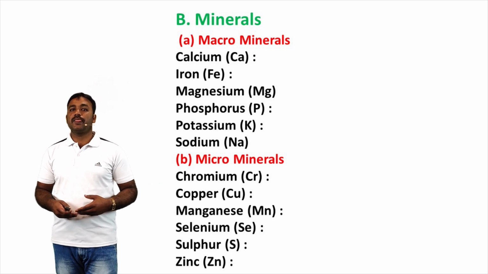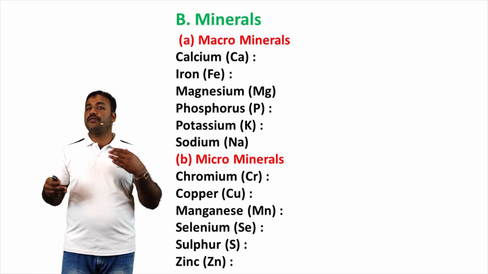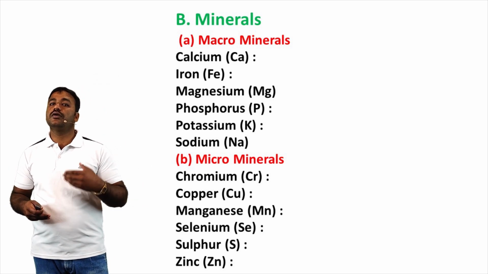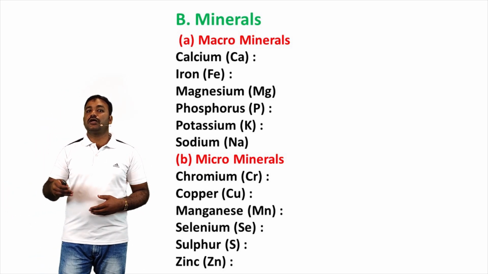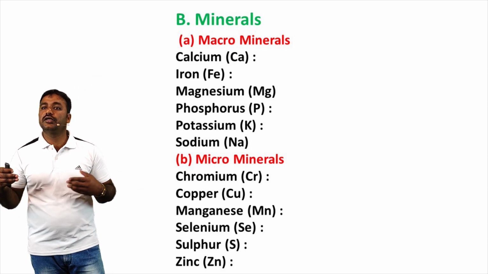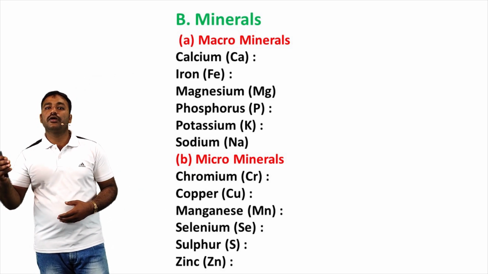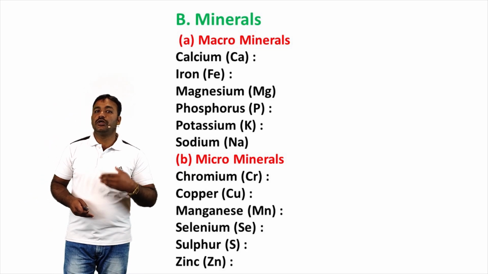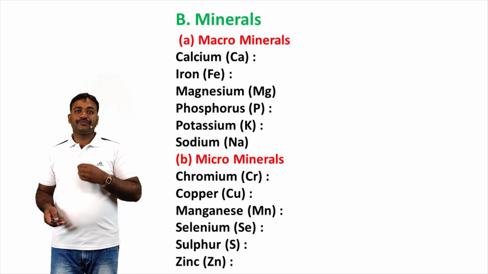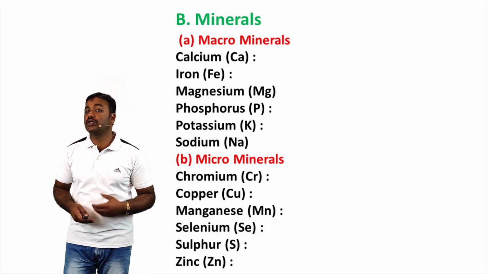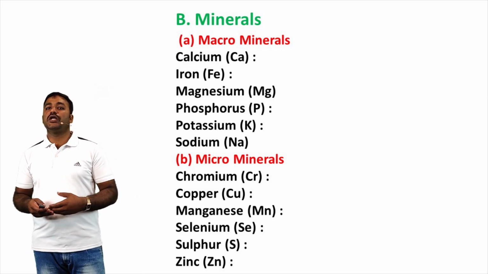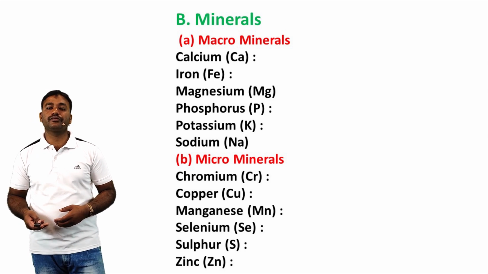Next one, sulfur. It helps detoxify the toxic substances in the body and supports structural health. Sulfur is part of many amino acids including cysteine and methionine. Next one, zinc, needed for the functioning of over 200 enzymes and building a strong immune system.